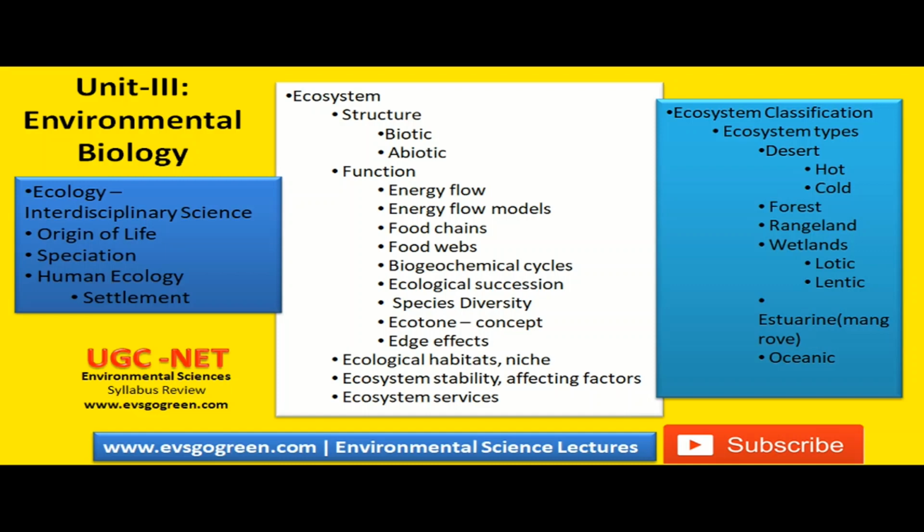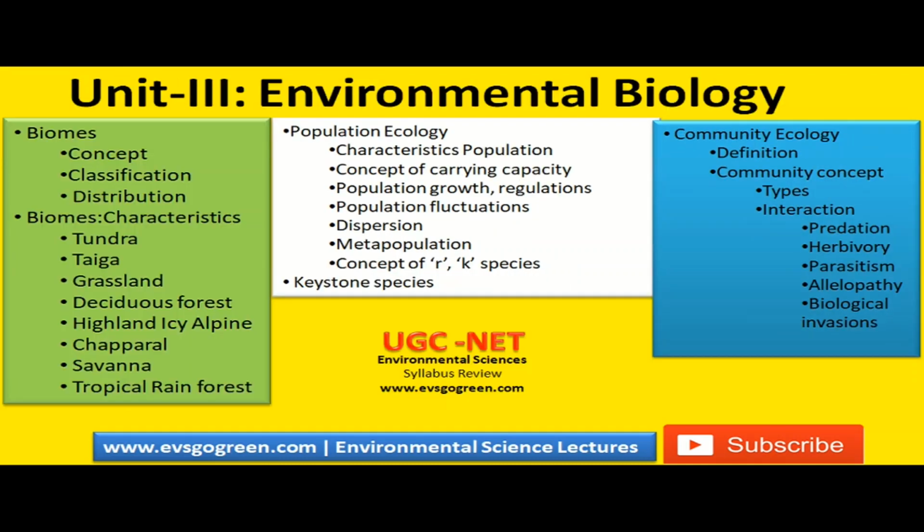Let us look at the next aspects. Followed by this, you go a little bit more advanced and deeper, where you learn about the biomes. Under biomes, you have to learn the concept, classification, and distribution of biomes, followed by their characteristics. These are some of the biomes that you will have to learn in detail: tundra, taiga, grassland, deciduous forest, highland, icy, alpine, chaparral, savanna, and tropical rainforest.